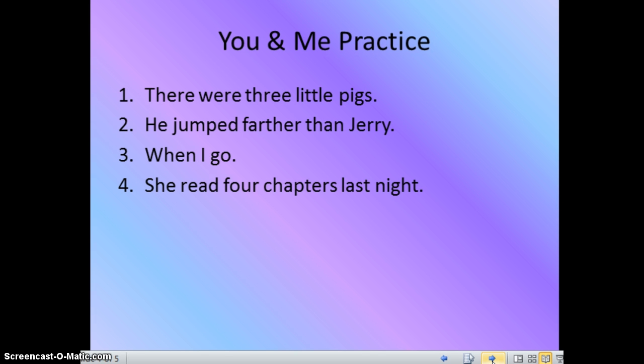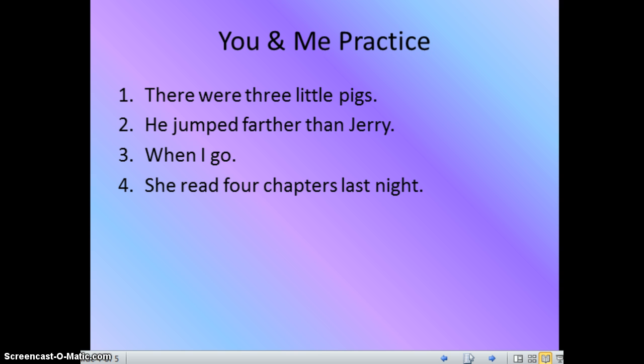Okay, we're going to practice these. Again, you do not have to write these down. You need to listen. Okay, the first sentence says there were 3 little pigs. We're going to identify the verb first. In this sentence, the verb is were. That is a state of being. So we ask who or what were. And the answer would be there. Over there is a place. So it is a noun.